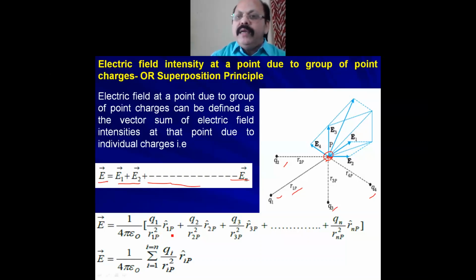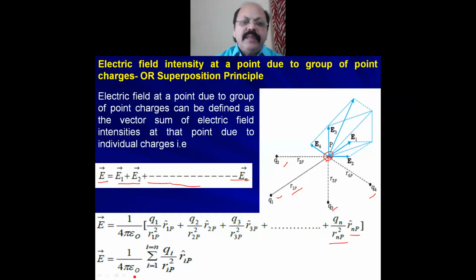is R1P cap. Similarly, for charges Q2, Q3, Q4 and so on up to Qn. In all cases, 1 upon 4 pi epsilon naught is common, so that's why it is taken common. Then the final expression becomes Q1 upon R1P square R1P cap plus Q2 upon R2P square R2P cap plus Q3 upon R3P square R3P cap plus so on, Qn upon RnP square RnP cap.